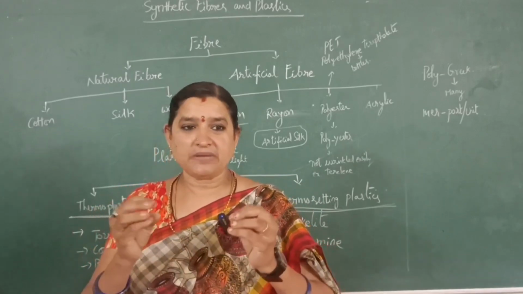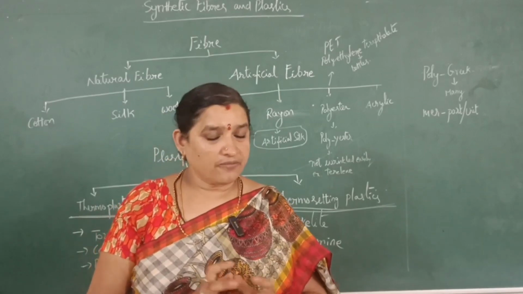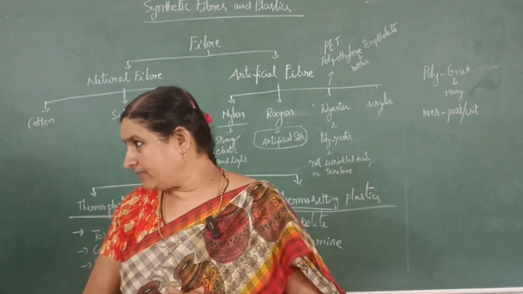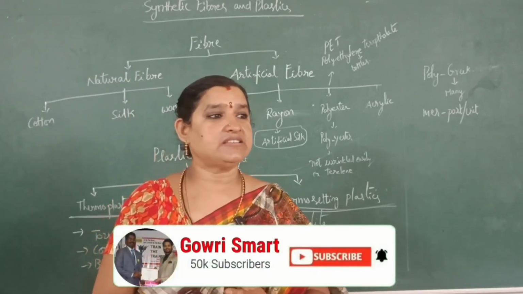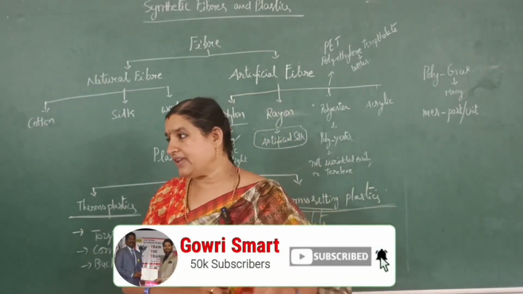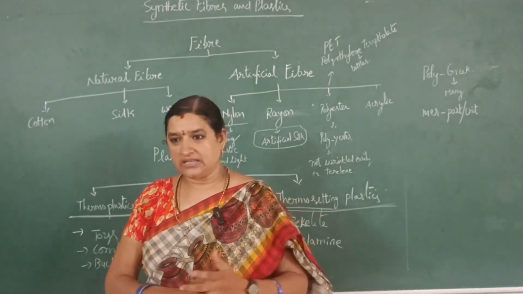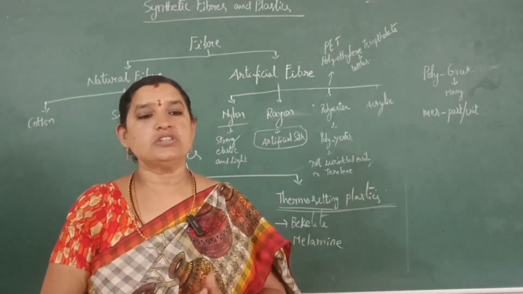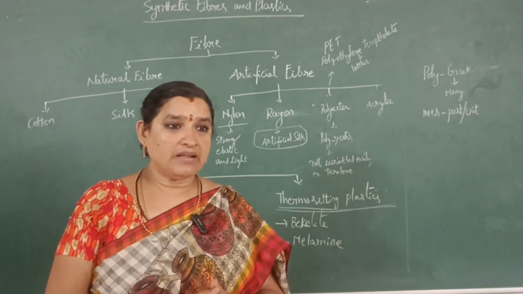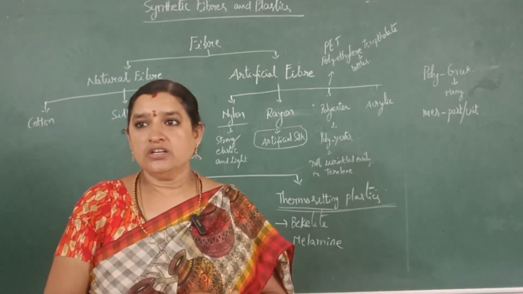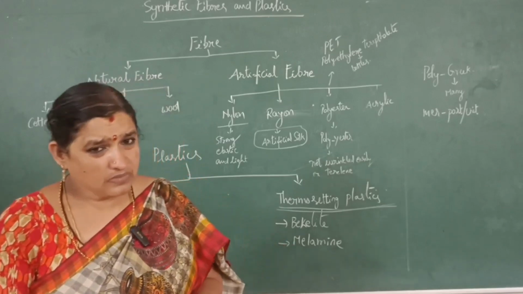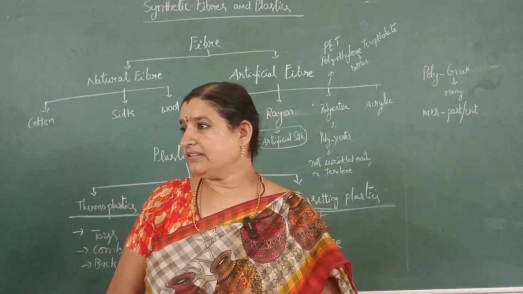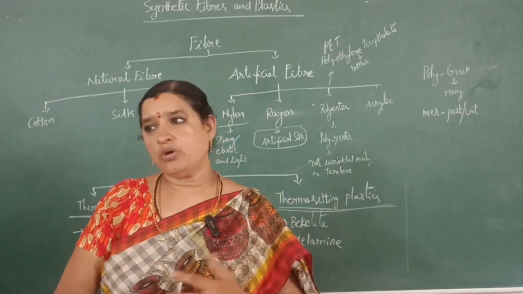Some plastics melt and become soft, but some plastics are very hard and cannot bend while heating. Based on this heat test, we can decide whether the sample is thermoplastic or thermosetting. Those that melt and become soft on heating are thermoplastics. Those that do not melt and cannot bend are thermosetting plastics. From thermoplastics we prepare mugs, toys, buckets, bottles.